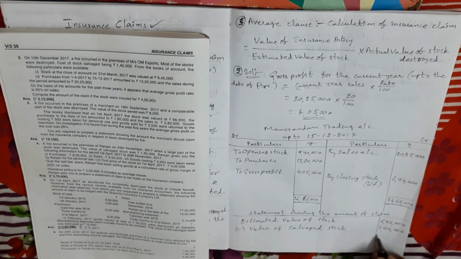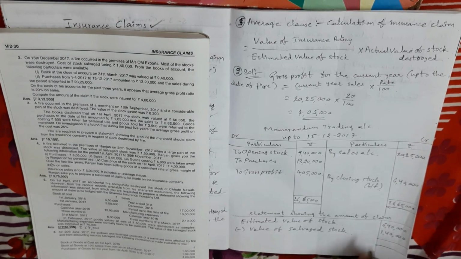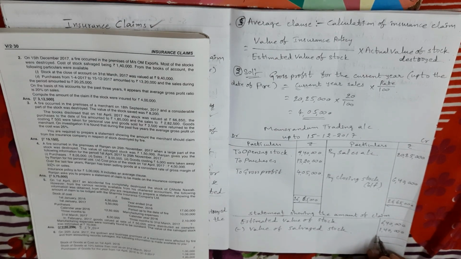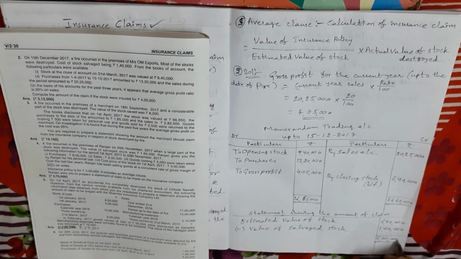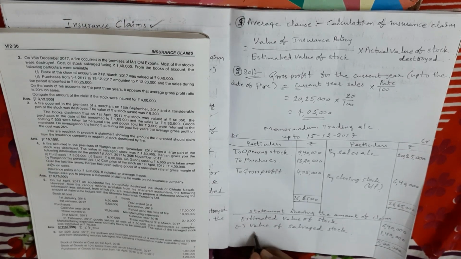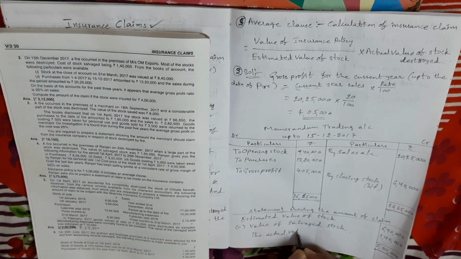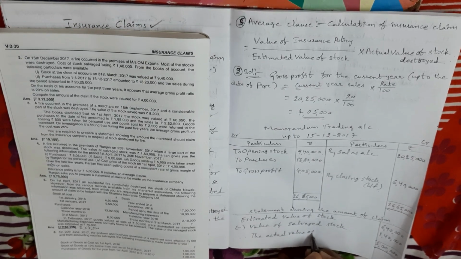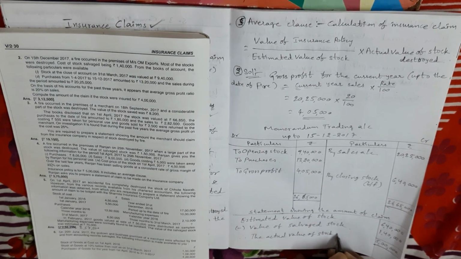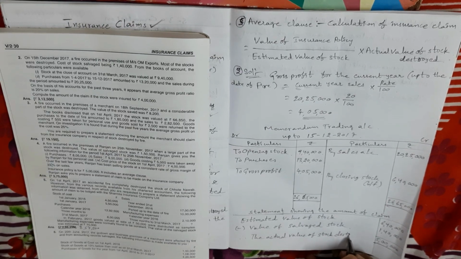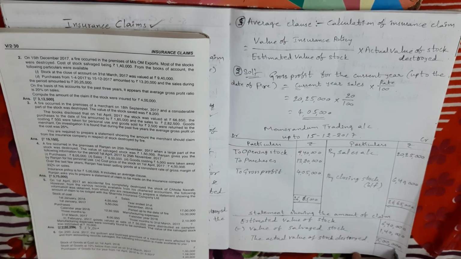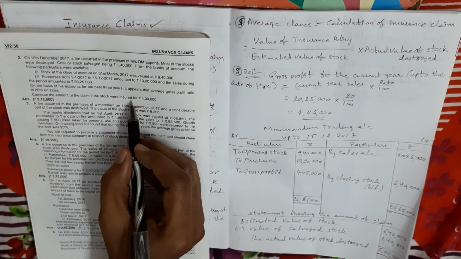Then we get the actual value of stock. So what is the balance? 5 lakhs. So therefore the actual value of stock destroyed is 5 lakhs rupees. Okay, so my dears, suppose in the problem the insurance policy amount is not given, it means the problem is completed.